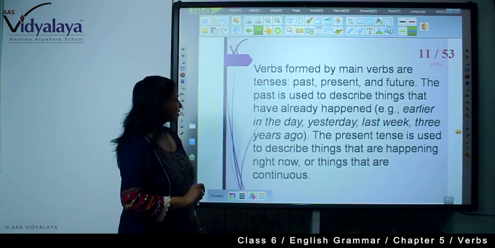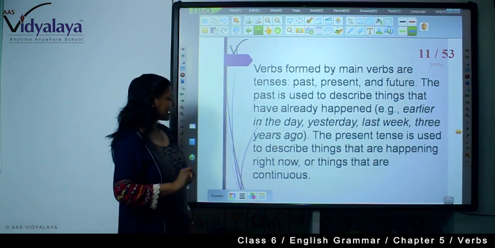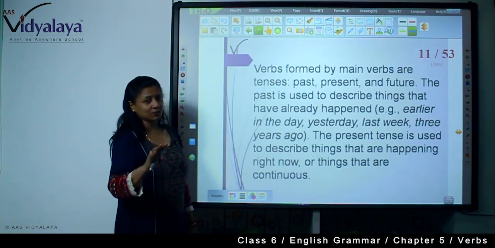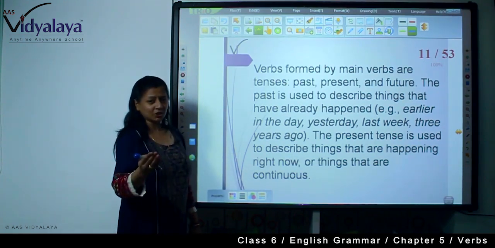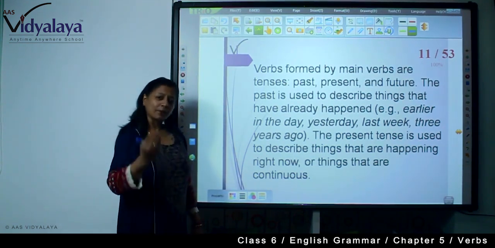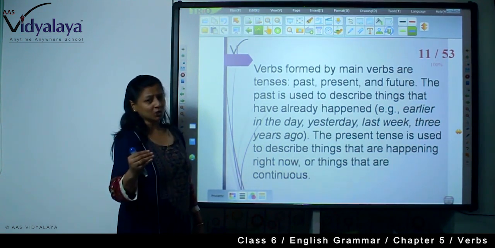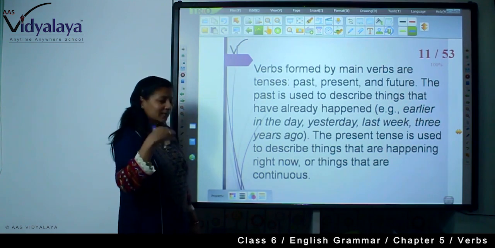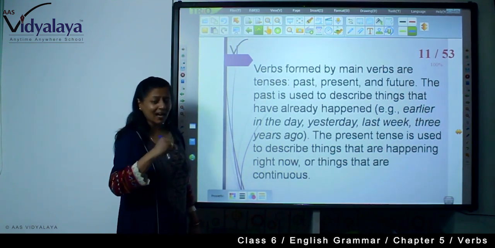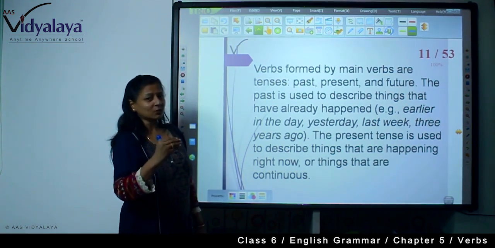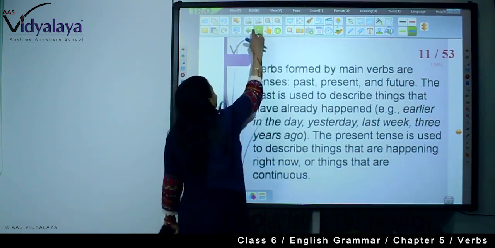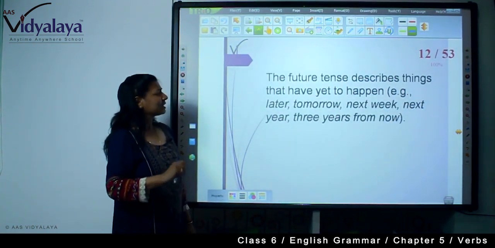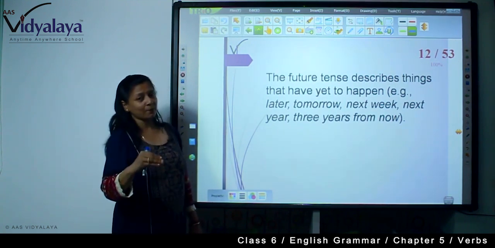Now the present tense is used to describe things that are happening right now or things that are continuous. Right now I am teaching you. So this is present continuous. I am teaching you. I am a teacher. So this is the present sense. Presently I am a teacher. So in this way the present tense is described, and the future tense describes things that have yet to happen.